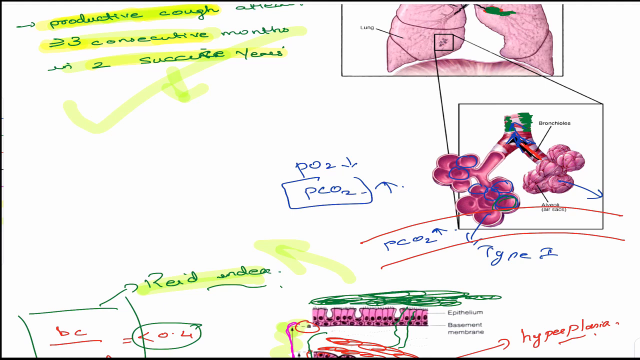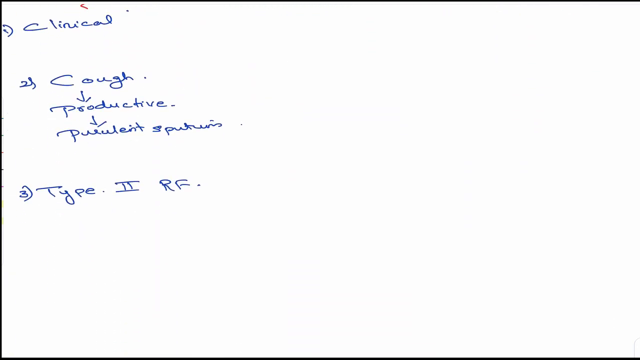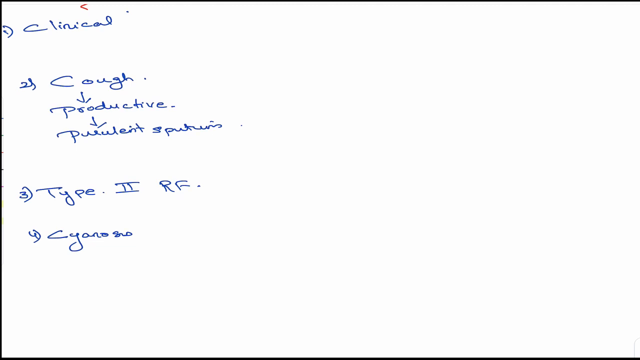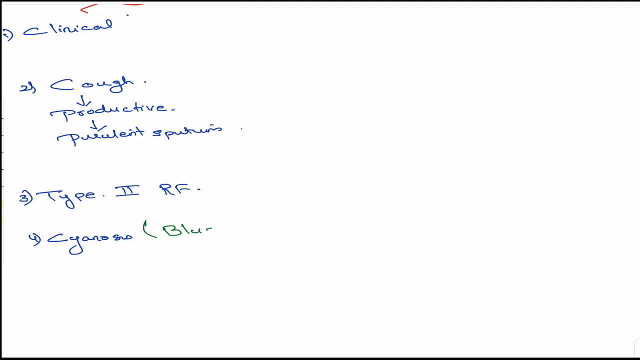But here it's obstruction, the escape of anything is blocked. So escape of carbon dioxide is also blocked, which can lead to increased PCO2. And this increased PCO2 can result in what is known as cyanosis. And this gives the typical name for this particular disease. What is that? Blue bloater, isn't it? Because of this cyanosis. Sorry, not blotter, it's blue bloater. That is because of cyanosis.